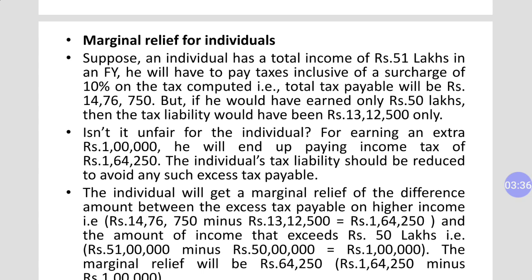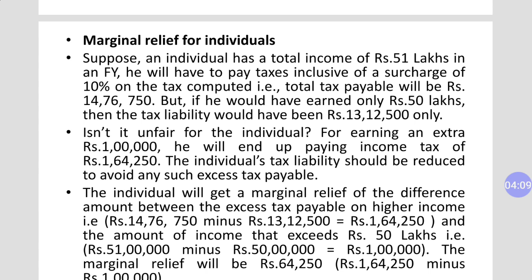As you can see here, we have an individual with a total income of rupees 51 lakh. So his income is more than 50 lakh, then he will have to pay 10% extra surcharge on total tax payable. So total tax payable will be rupees 14 lakh 76,750, but if he had earned only 50 lakh, then his tax liability would have been only 13 lakh 12,500.